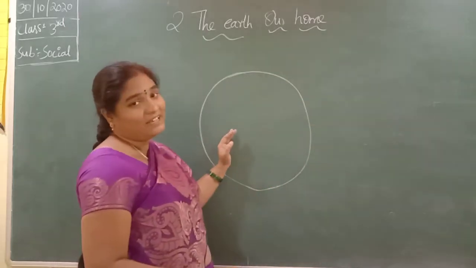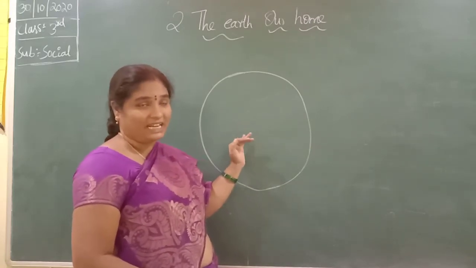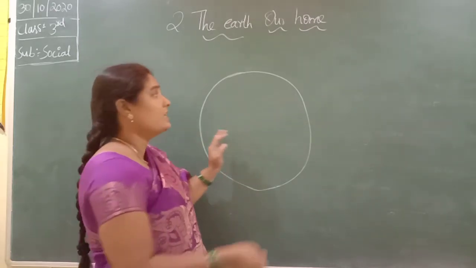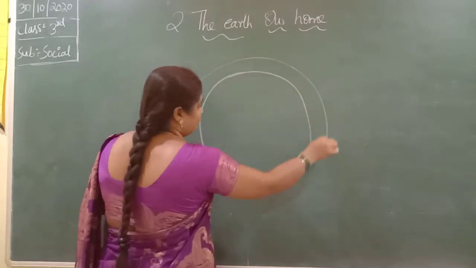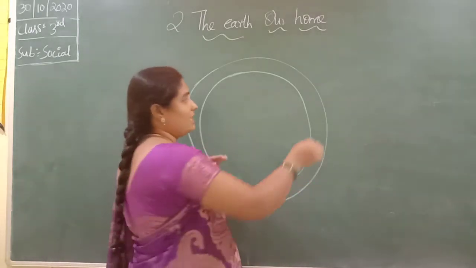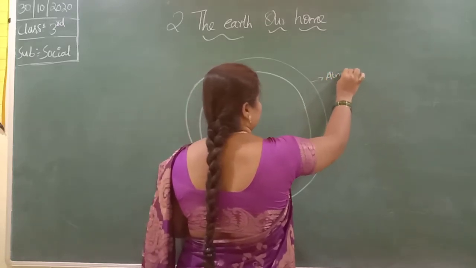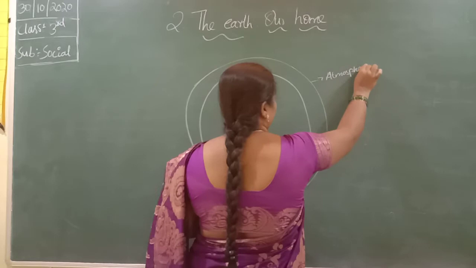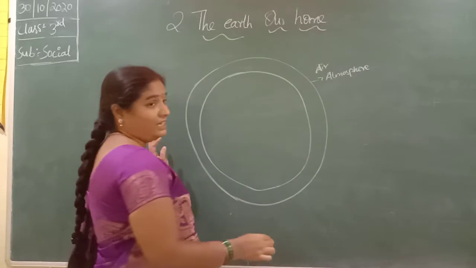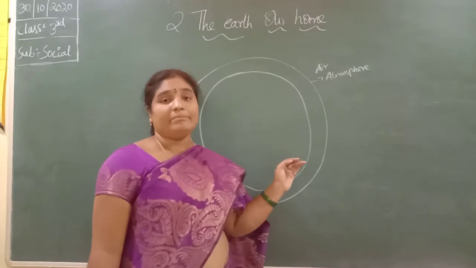So why is life possible only on the earth? It has air and water. A layer of air surrounding the earth is known as the atmosphere. Atmosphere, a layer of air. So the earth has air and water, so life is possible, and it also has a moderate temperature.